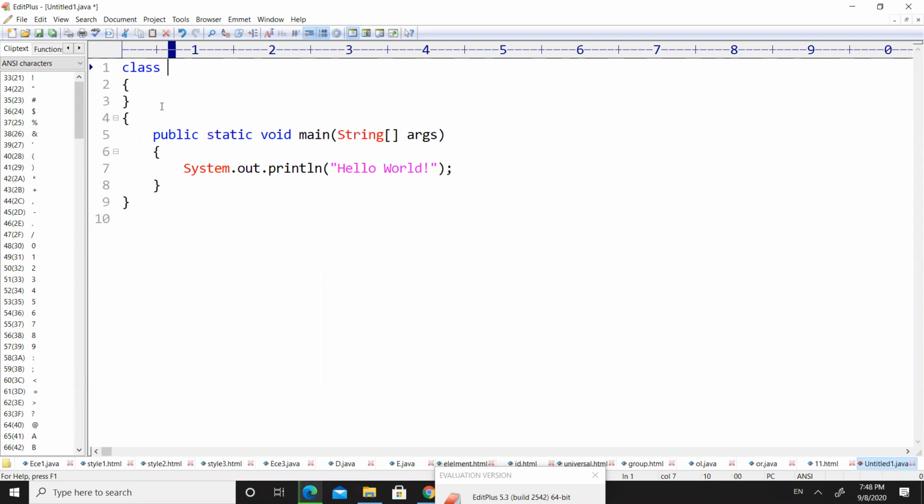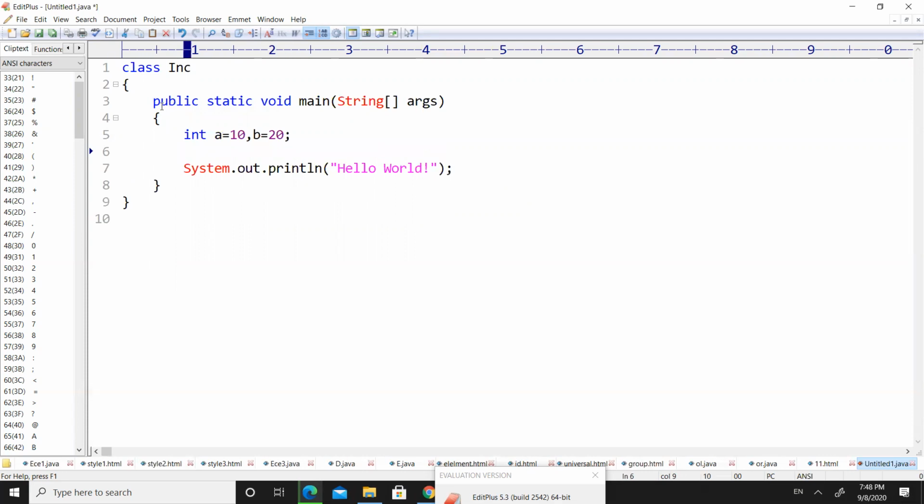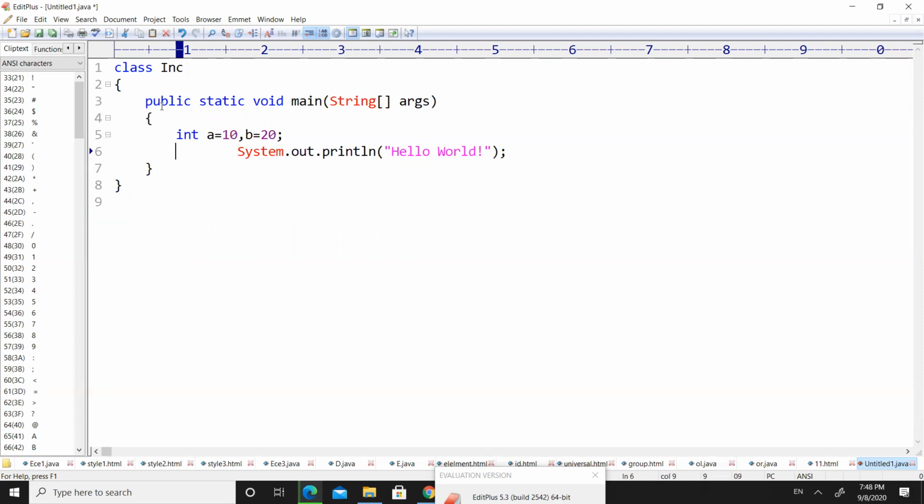So let us write this program as INC, right? Here let us define the variables. Int a equal to 10, comma b equal to 20. Now let us print the values of A and B here.